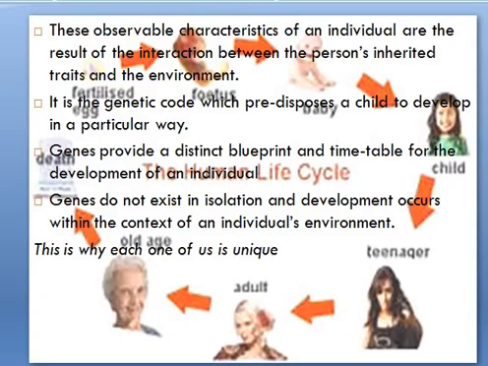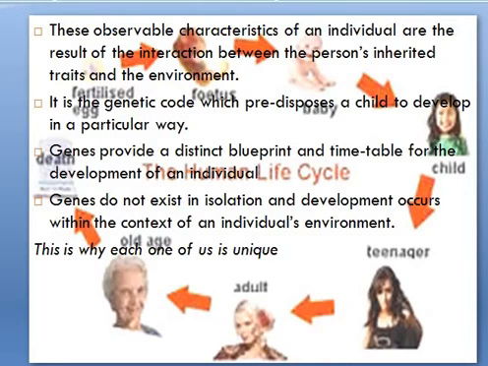It is the genetic code which disposes a child to develop in a particular way. Genes provide a distinct blueprint and timetable for the development of an individual. Genes do not exist in isolation, and development occurs within the context of an individual's environment.